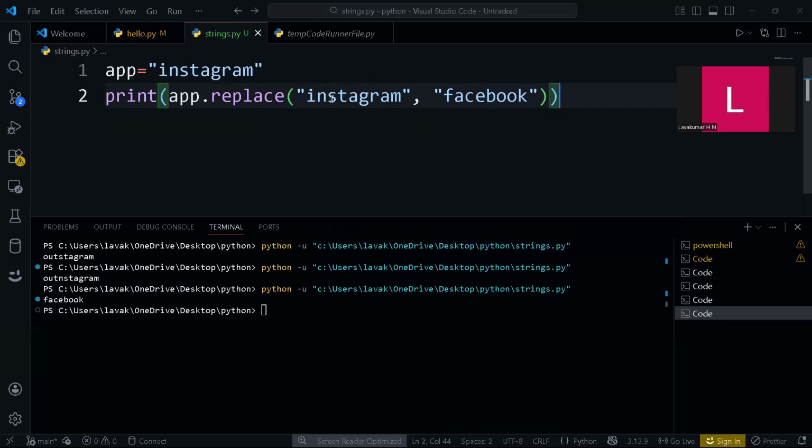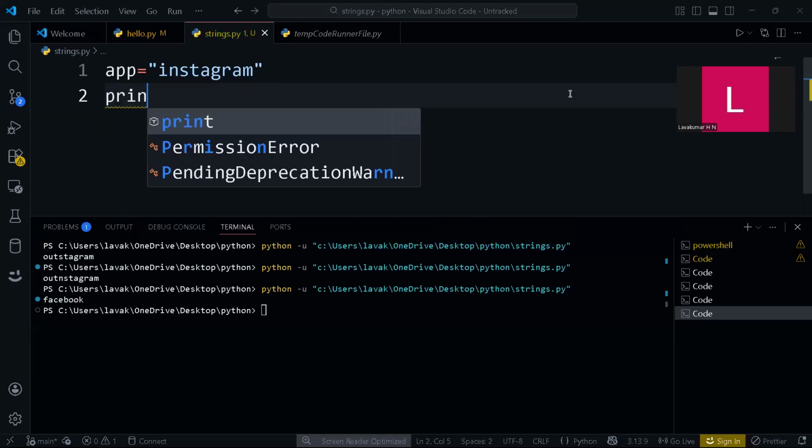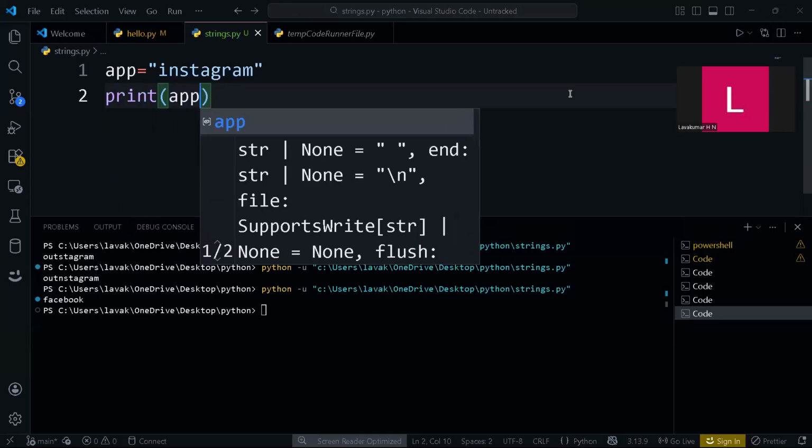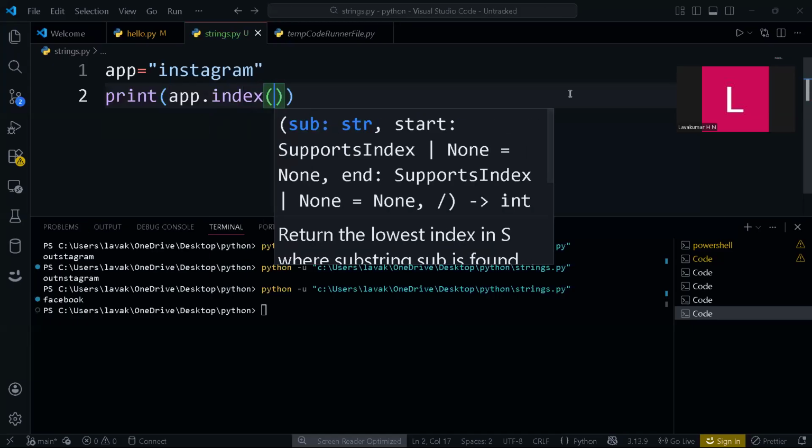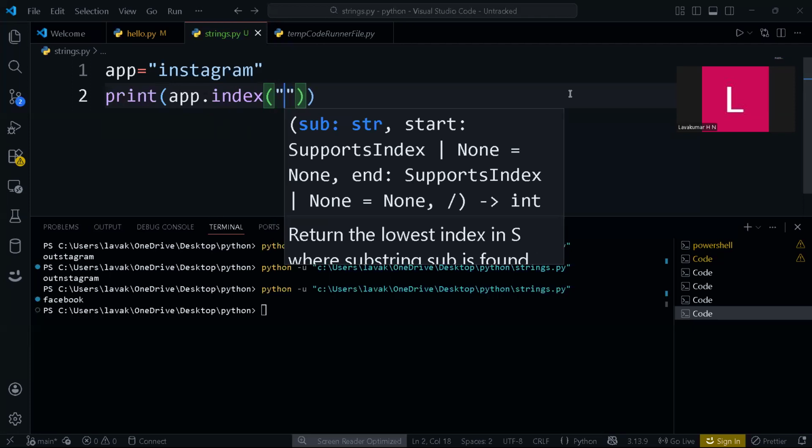And there are two more methods interviewers usually ask. One method is find. Now I need to find at which index I is present, or T, or S. For that, you use print app dot index of I, using double quotes or single quotes.